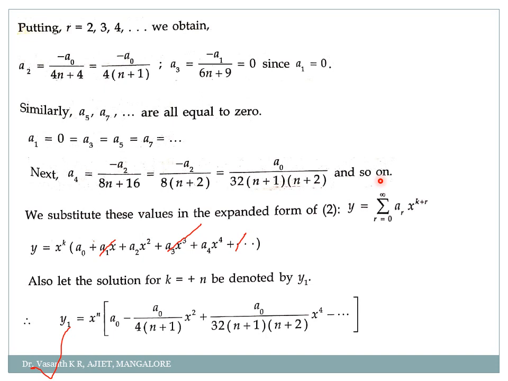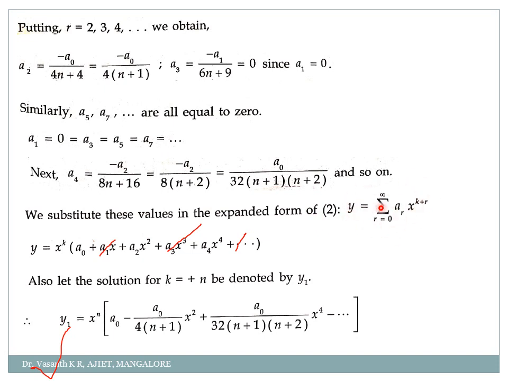Similarly we obtain the values for a6, a8 and all. That is not required, you just find out up to a4. Clear how to get the values? So there is a general solution for ar. So using the general solution ar, you find out what is a2, a3, a4, a5, a6, a7. But we came to know that all the odd terms are 0 directly, and only the even terms will remain. So these even terms, that is a2, a4, a6, everything you try to write in terms of a0. Okay. So now we shall substitute these values in equation 2, that is my solution.